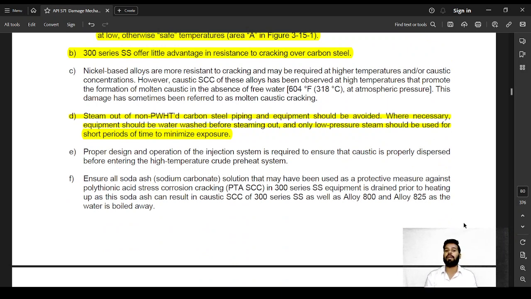Steam out of non-PWHT carbon steel piping and equipment should be avoided. Where necessary, the equipment should be washed with water before steaming out, and only low pressure steam should be used for a short period of time to minimize the exposure.